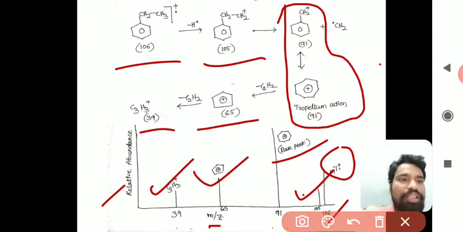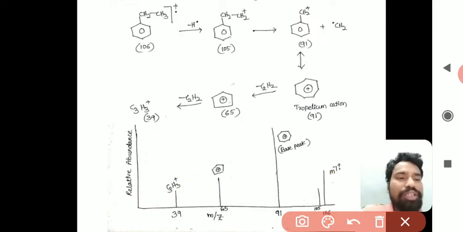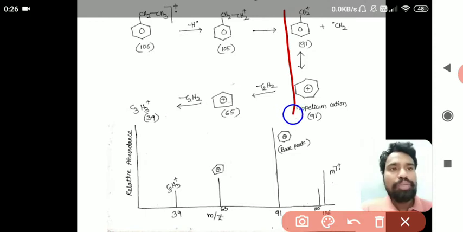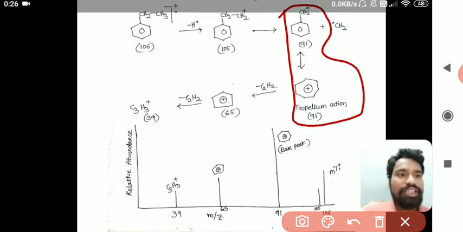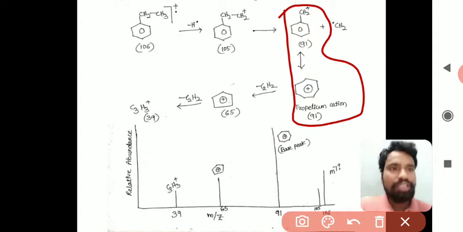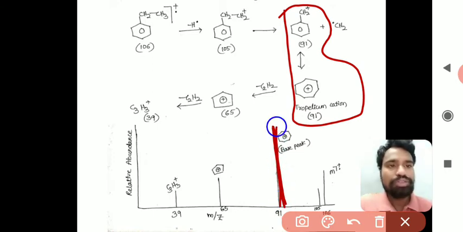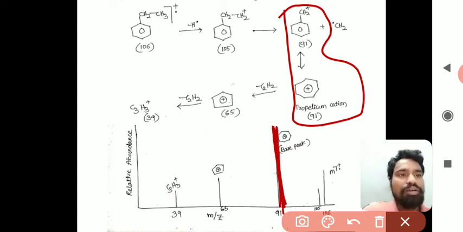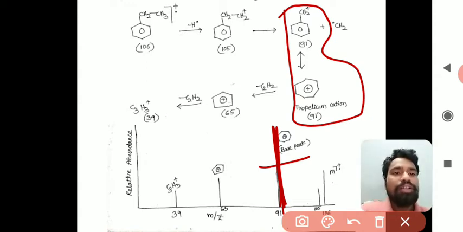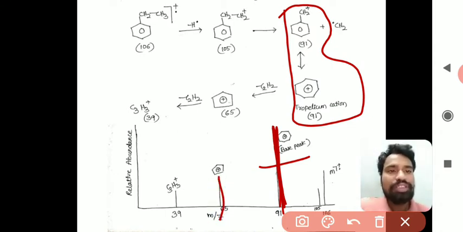The height of the peaks depends upon the stability of the cations formed in the fragmentation process. The tropylium cation, nothing but the benzyl carbocation, is a highly stable carbocation. That's why the peak at 91 is very high. Based on the stability of the tropylium cation, the relative stability of the remaining ions is shown like this.